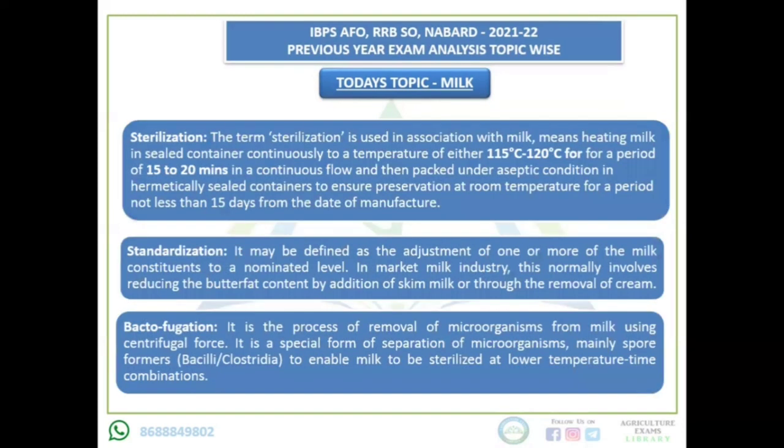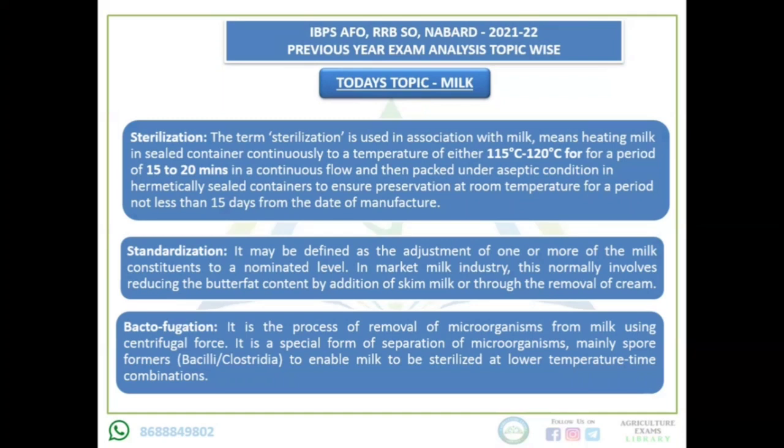First is sterilization. In this process, we heat the milk in a container to a temperature of about 115 to 120 degrees Celsius for a period of 15 to 20 minutes. After that heating, we pack it in a container in aseptic condition. Aseptic condition means germ-free condition, so that we can preserve the milk at room temperature for not less than 15 days from the date of manufacture. Sterilization is done to increase the storage life of milk.